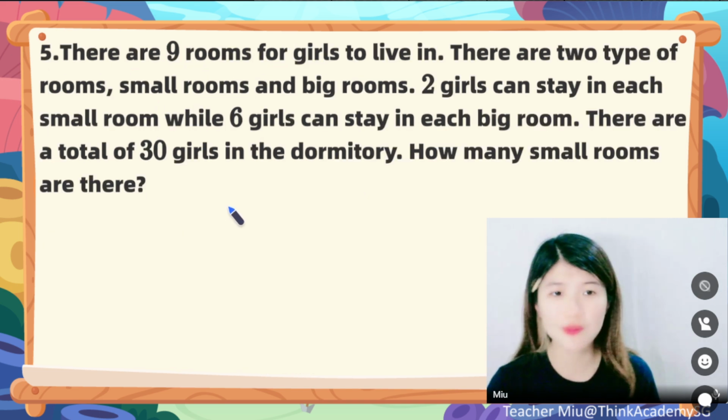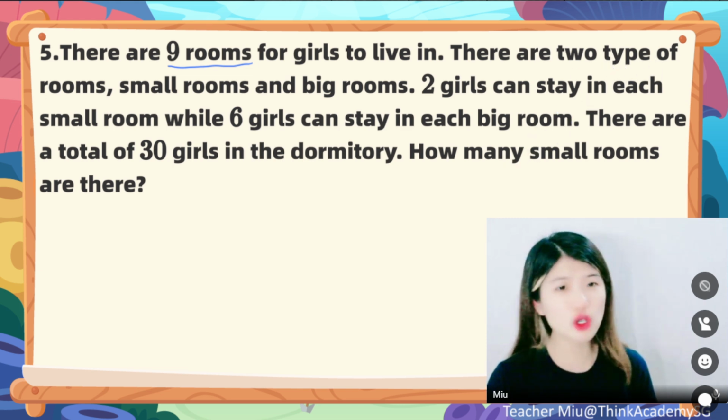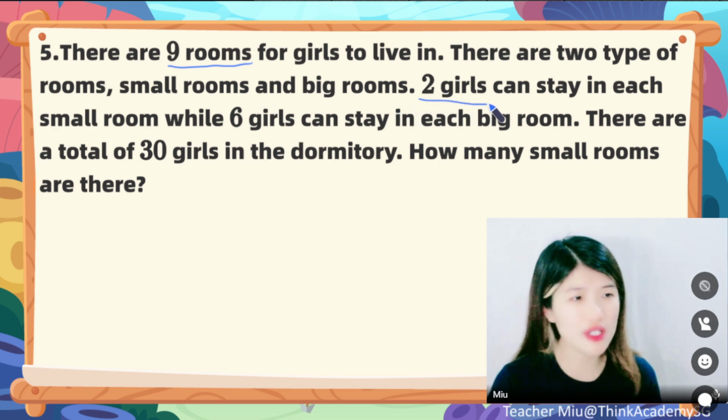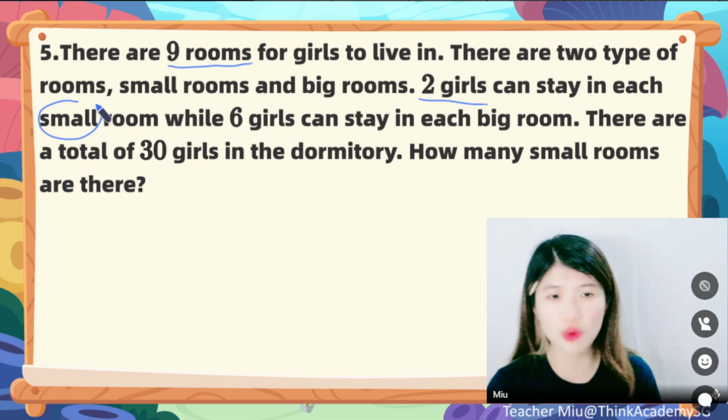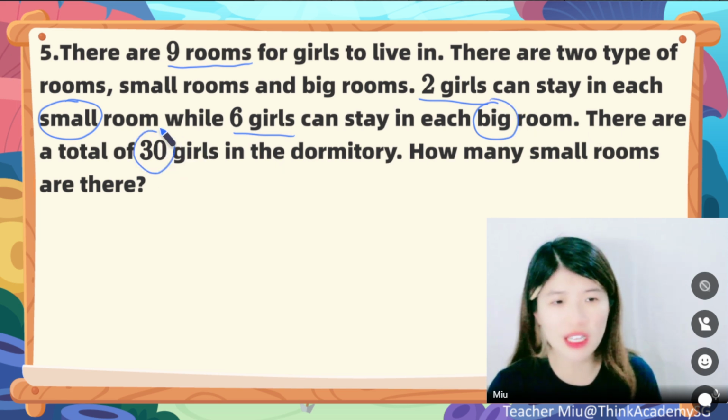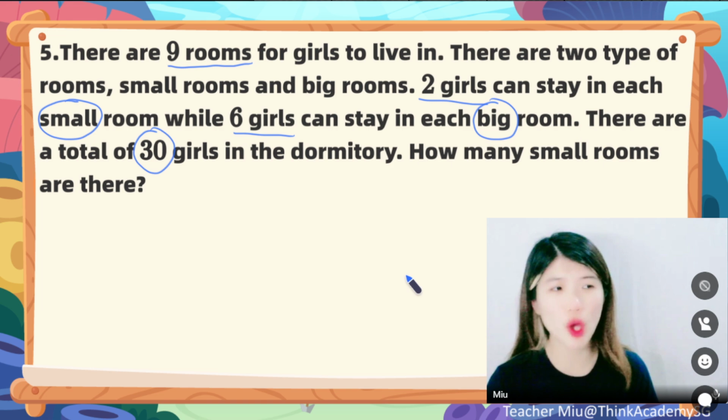Just like this one. There are 9 rooms for girls to live in, and there are 2 types of rooms, small rooms and big rooms. 2 girls can stay in each of the small rooms, while 6 girls can stay in each of the big rooms. Altogether, there are 30 girls in the dormitory. So how many small rooms are there?